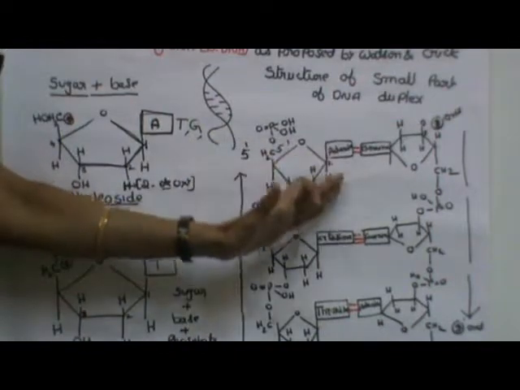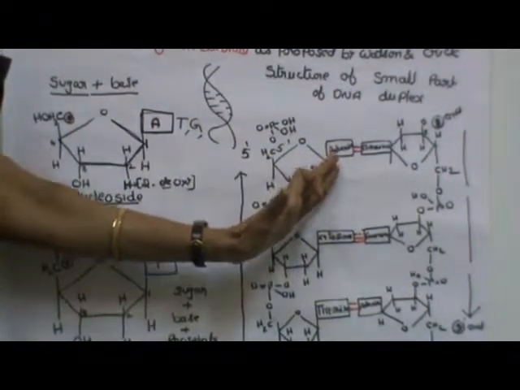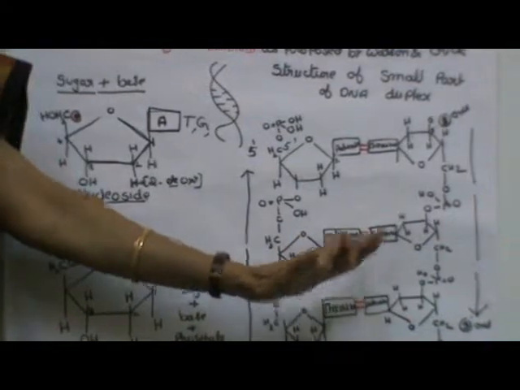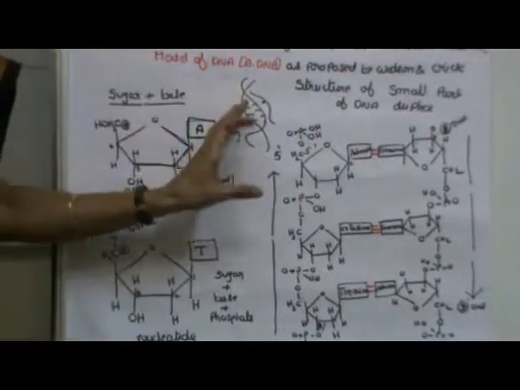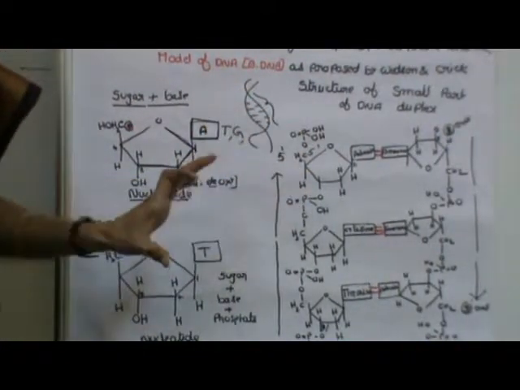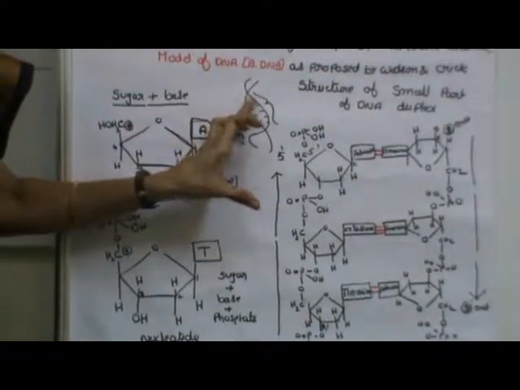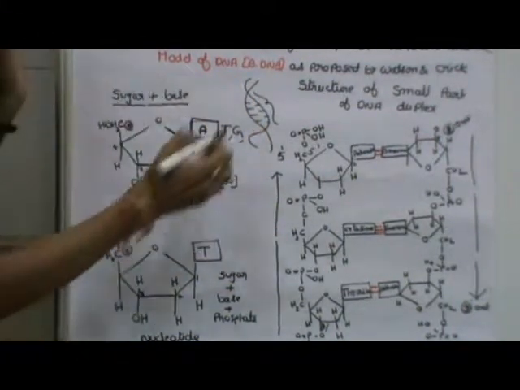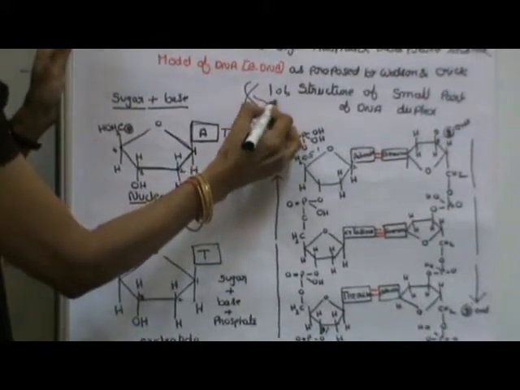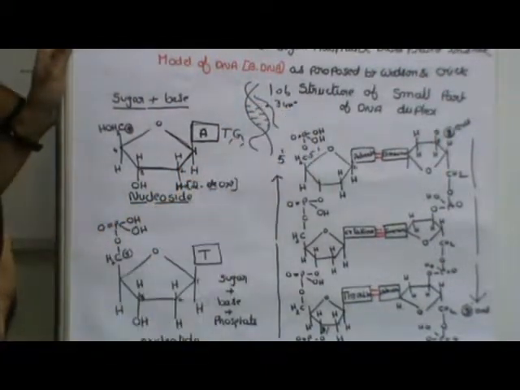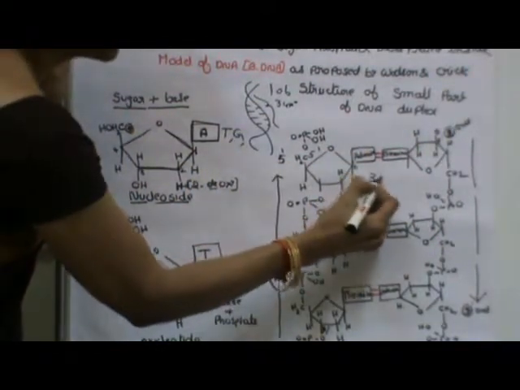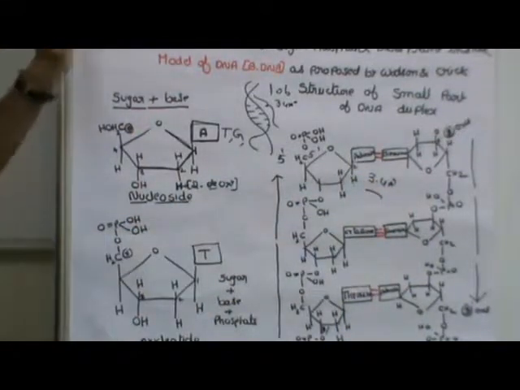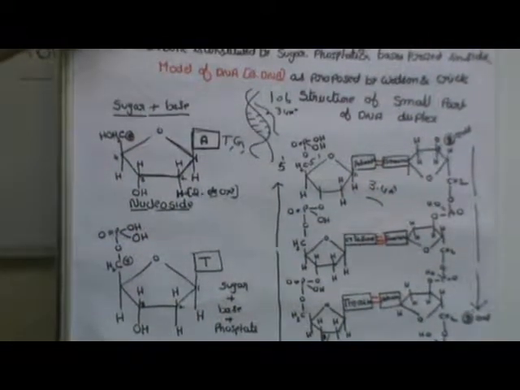Now you know the bases and how they are bonding also. A always bonds with T and C always bonds with G. This is a rule. Okay, and what is the distance between the paired nucleotides, the base pairs? 10 base pairs will be there per turn. This is a turn. 10 base pairs are there and the distance is 34 angstroms. That means the distance between 2 nucleotides is 3.4. Now, I think you have a clear idea of the structure of DNA.